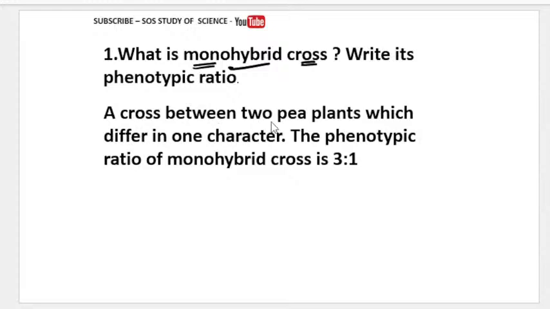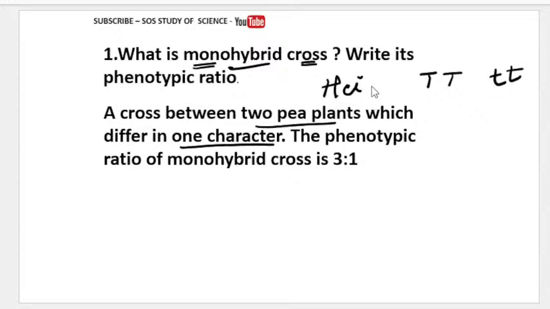See, it is a cross between two pea plants. Not only pea plants, you can take any kind of plants, but since we are discussing pea plants now, I have mentioned two pea plants. These two pea plants will differ in only one character. This is very important. When I take capital T and small t, they are both related to height.